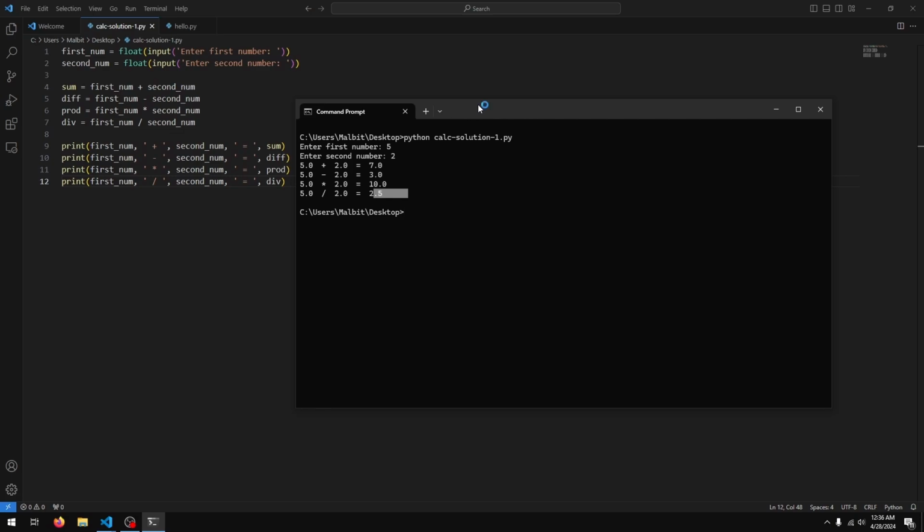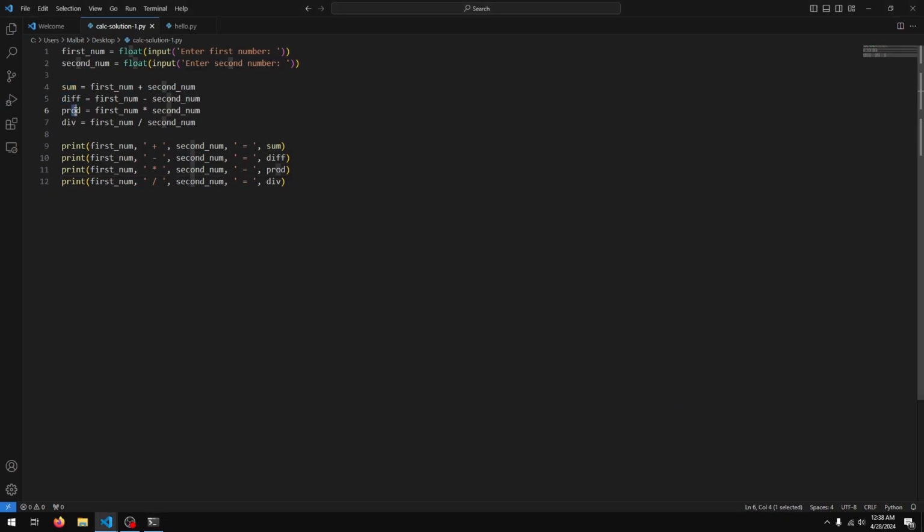Now we'll expand on it a little to add some more functionality to our calculator. So the second challenge is to create functions for adding, subtracting, multiplying and dividing. So all you have to do is create 4 functions, each taking in 2 numbers as parameters, and then one of them will add the 2 numbers, another will return the difference, the third will return the product, and the fourth will just divide the 2 numbers and return the result. And then modify the code to use the 4 functions.